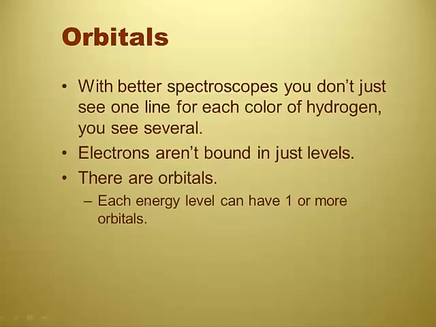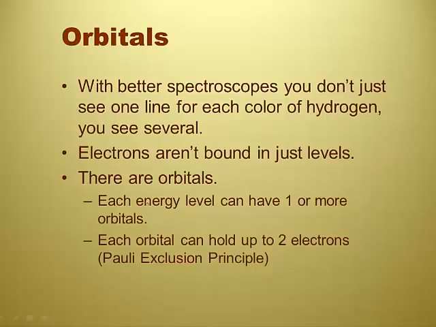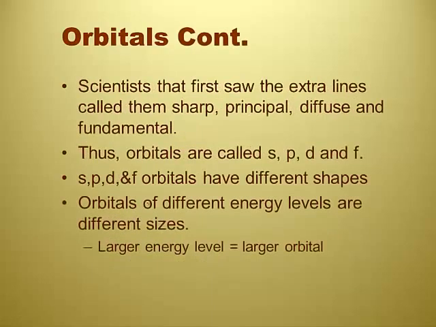There are some rules here. Each energy level can wind up having one or more orbitals. And each orbital can hold up to two electrons. Right, which is the Pauli exclusion principle. The scientists actually described those lines that they saw as sharp, principal, diffuse, and fundamental. So that's why they named them S, P, D, and F, which is why we've got an S, P, D, and F block on the periodic table.